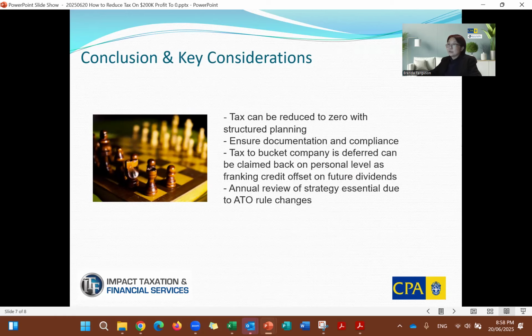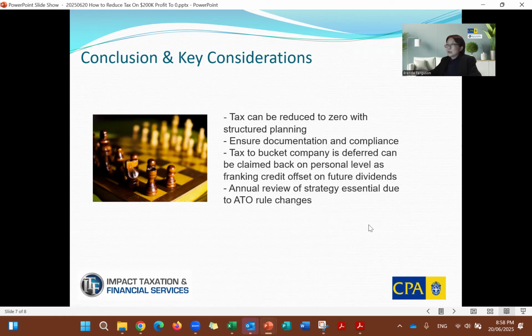That's why before you implement any of these strategies, you have to talk to us or a qualified tax planner. The majority of tax agents in Australia might not be able to provide complicated tax advice like this, so you need to be careful. Find someone qualified with the necessary experience and expertise.